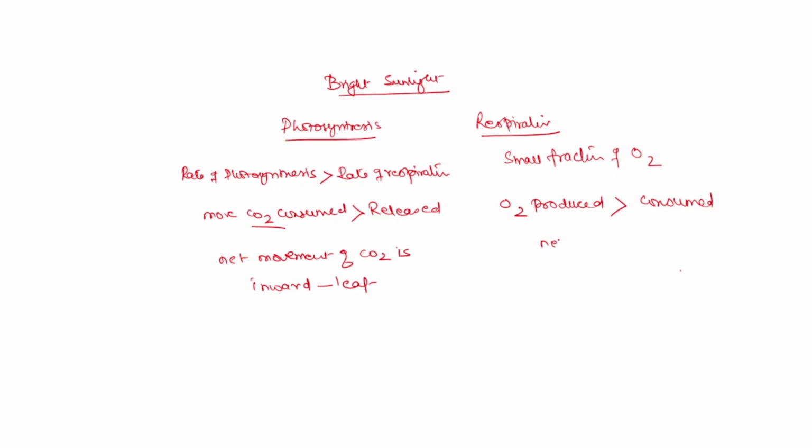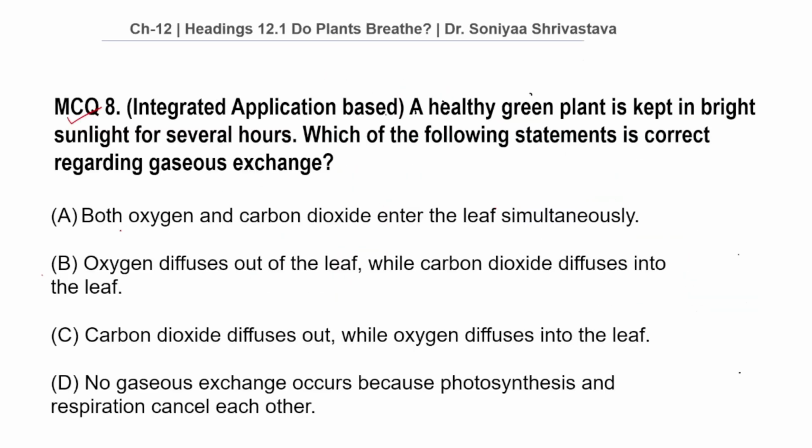So, the net movement of O2 is outward. That is, O2 diffuses out of the leaf. Let's see our options. So our correct answer is option B.